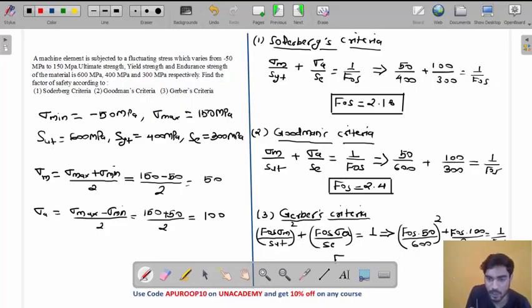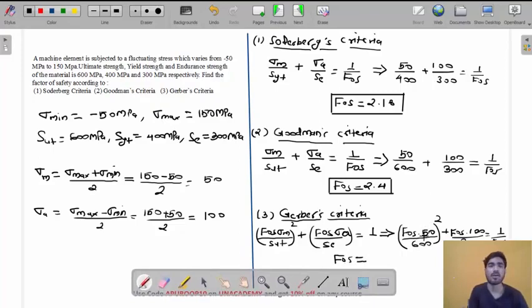You might get two values, my friend, but one of those values will be negative. So one of those values is not possible. Factor of safety cannot be negative. So if you get a positive value and a negative value, ignore the negative value and only consider the positive value. So if you solve this, you will get 2.8, my friend. This will be the factor of safety according to Gerber's criteria.